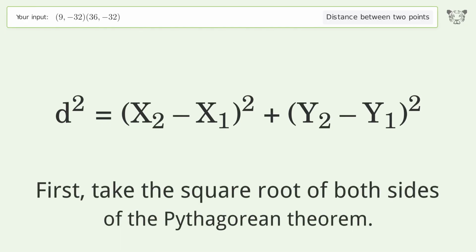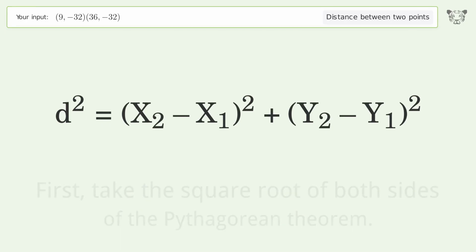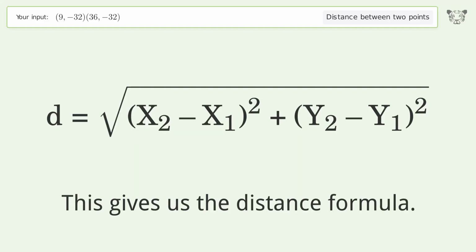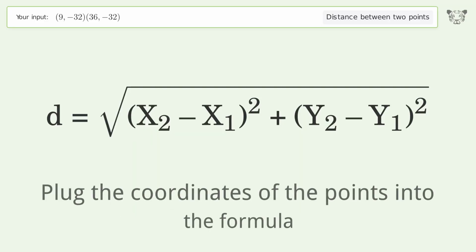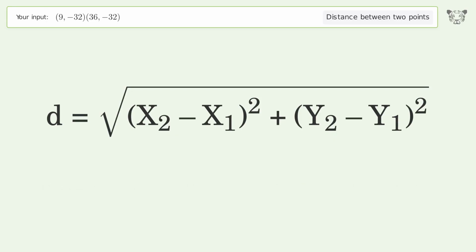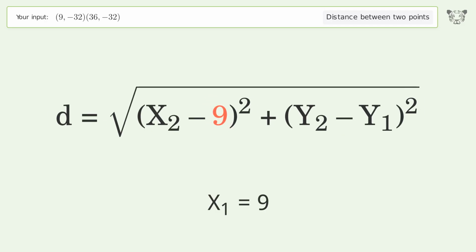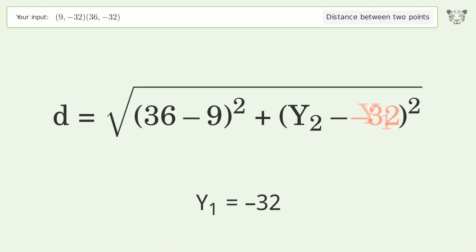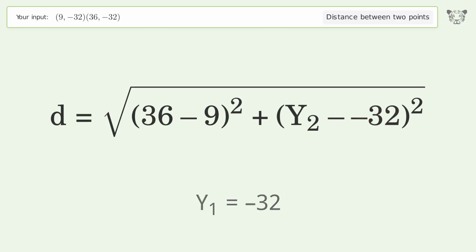First, take the square root of both sides of the Pythagorean theorem. This gives us the distance formula. Plug the coordinates of the points into the formula. x1 equals 9. x2 equals 36. y1 equals negative 32. y2 equals negative 32.